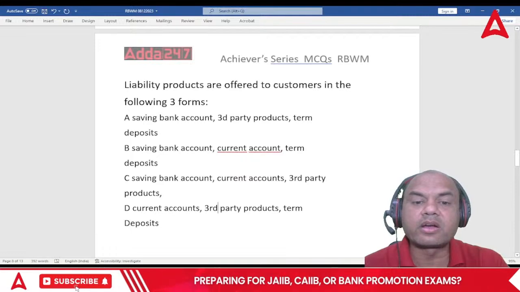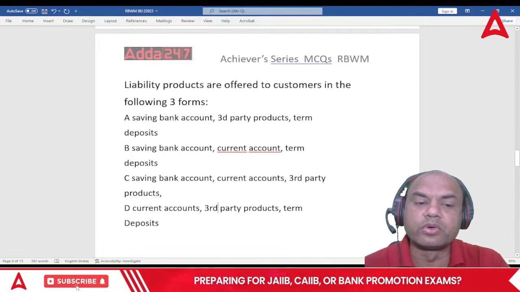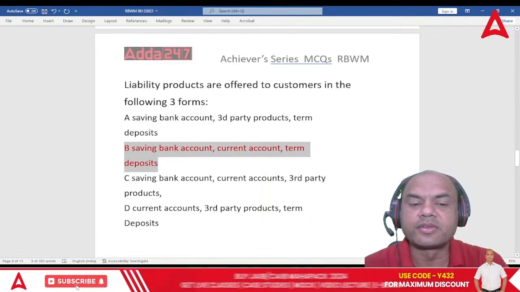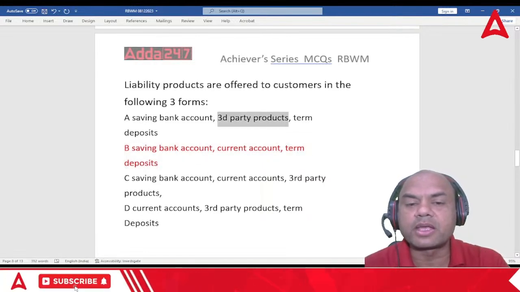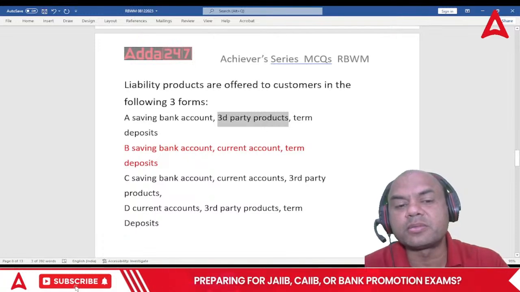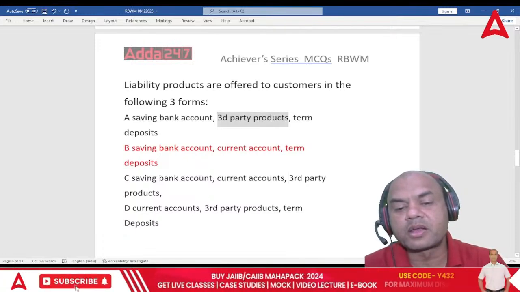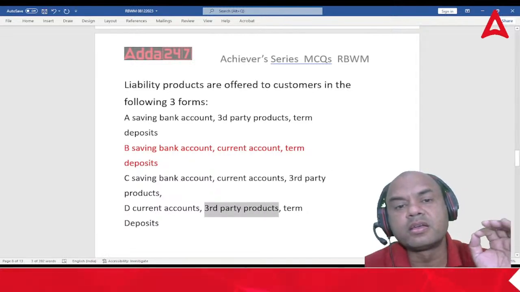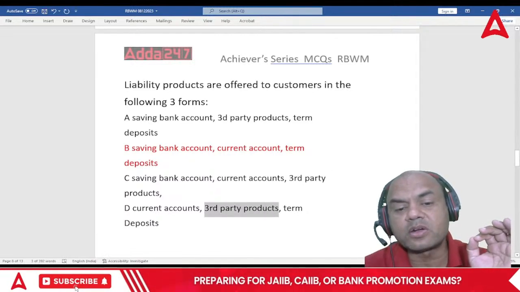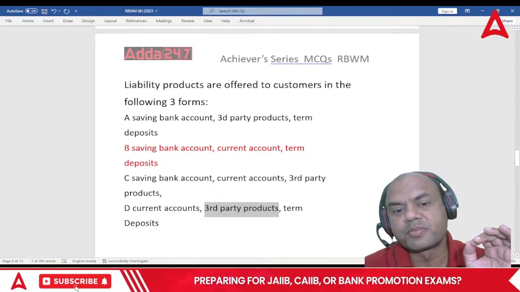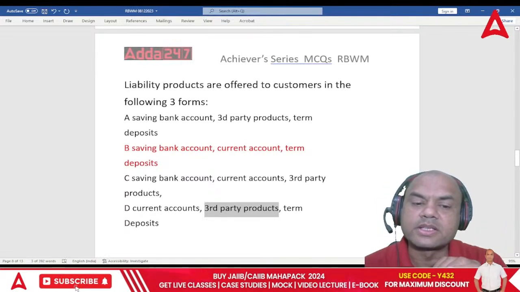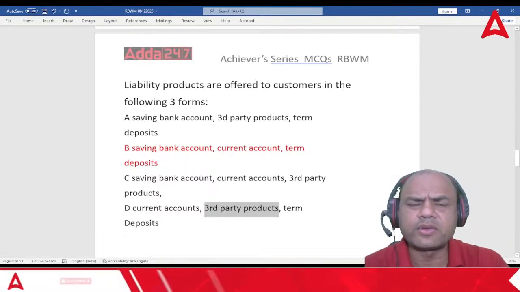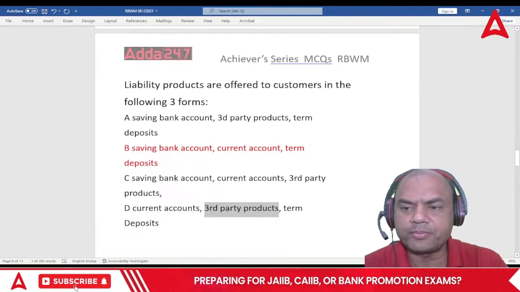Correct. We are here talking of only banking products. So saving, current, and FD. This is the only answer. Third party product is not a banking product, so this doesn't come under liability. Here also third party. Here also third party. These products are not under liability product. These are not core banking products. Core banking products are only three: saving, current, FD, in deposits, and in loans, any type of loan which we give. Okay.